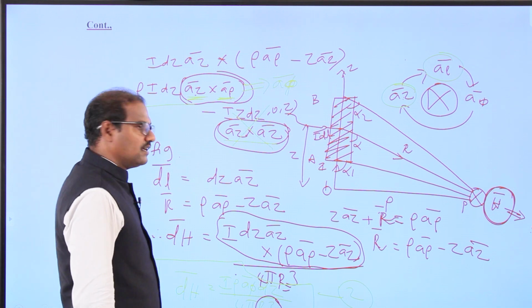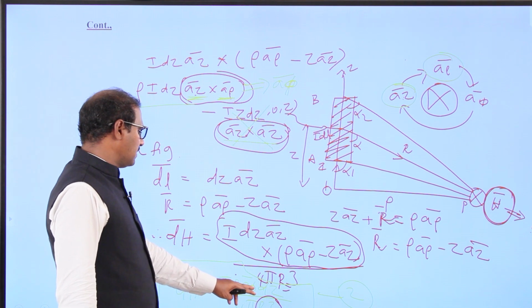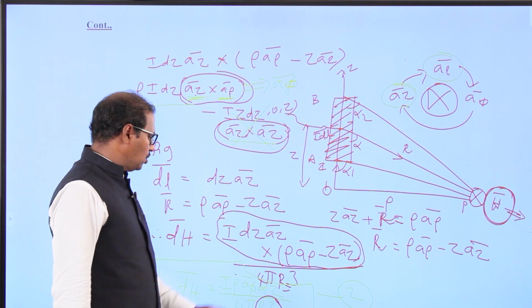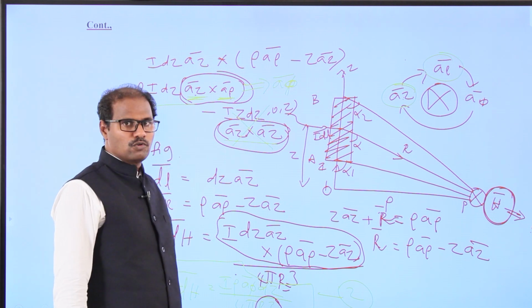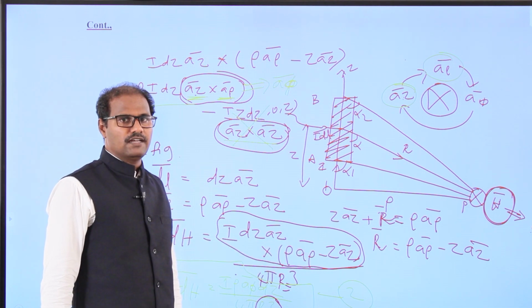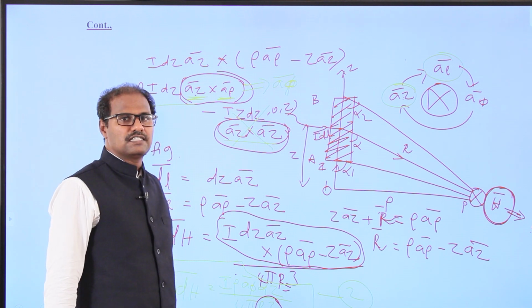So far we got the differential magnetic field intensity dH equal to I rho a_phi vector dz by 4 pi r cubed. This is equation number 2. So far I have derived equation number 1 and equation number 2. From equation number 2 we are going to simplify again to get the answer for H, the magnetic field intensity.